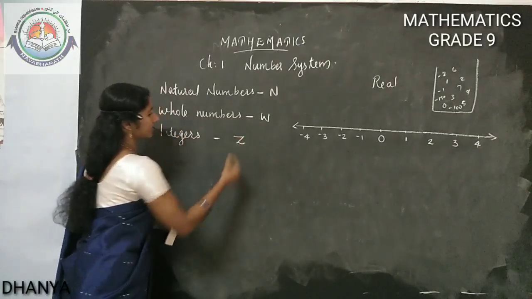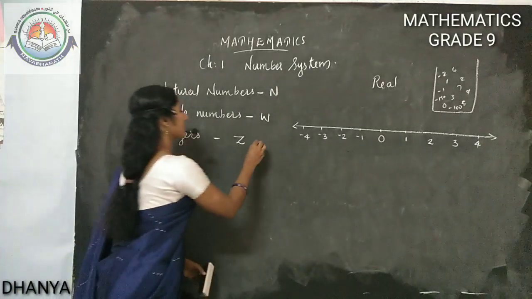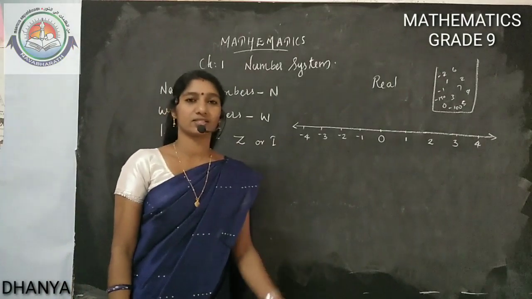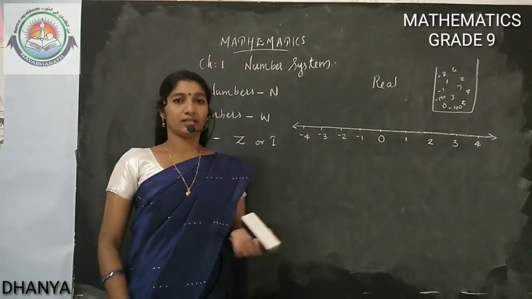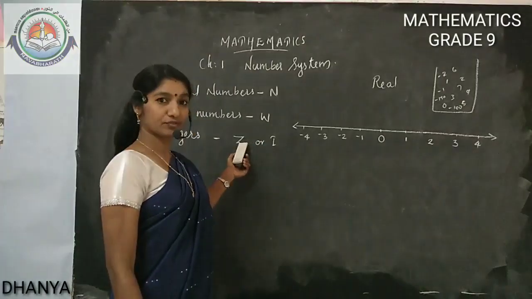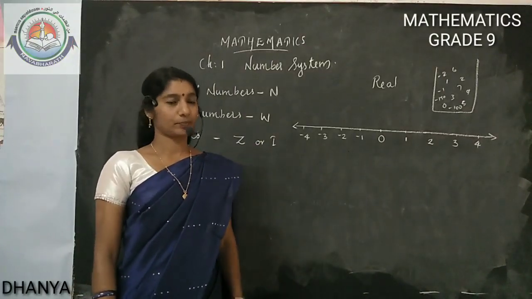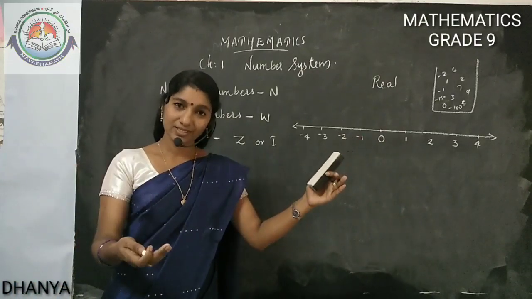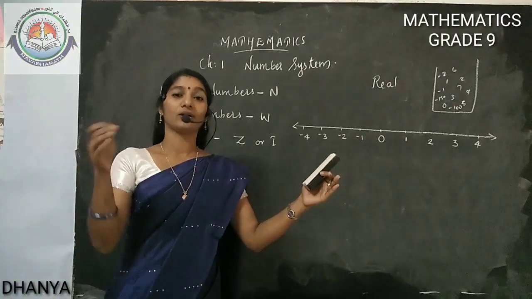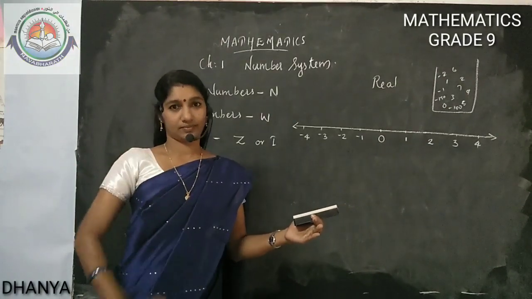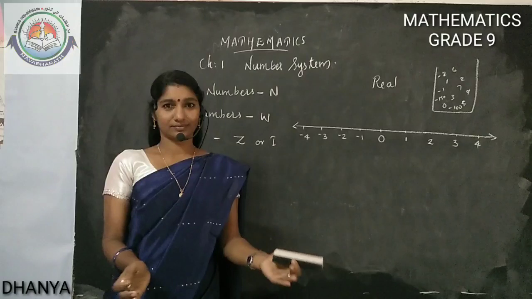And we are using the letter Z, or we will use I for integers. Normally we are using the letter Z for integers. The word Zahlen means count. That's why it's negatives. That's why Z is used for representing integers. So we got a big bag with natural numbers, plus 0 added we got whole numbers, plus negative numbers added we got integers. A big collection is there. Okay.